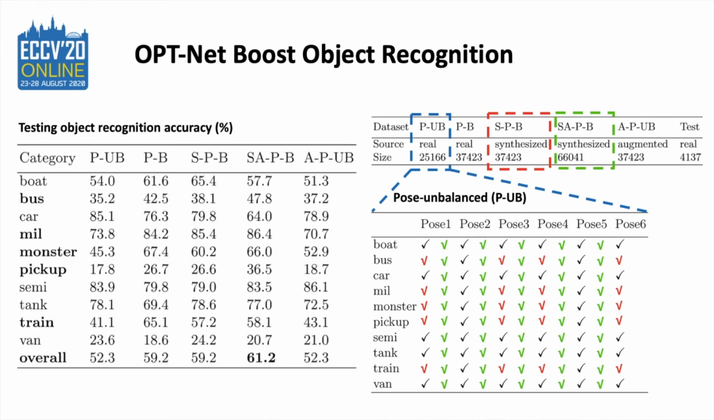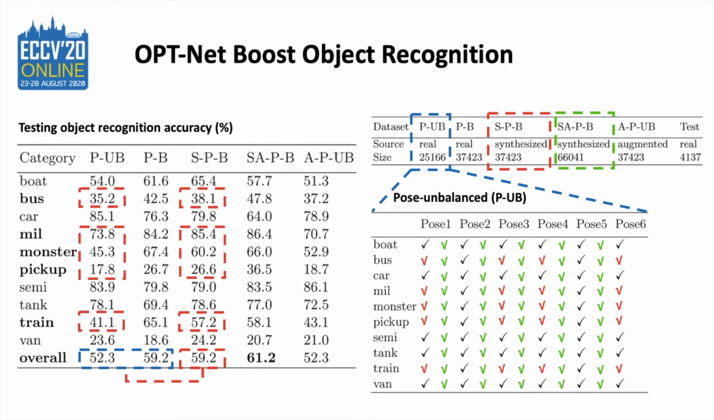The original gap due to missing poses is nearly 7%. OPTNet fills this gap, which shows the synthesized missing pose images can improve the performance of object recognition. Specifically, the pose-vacant categories show significant improvement in accuracy. The comparison of SPB and APUB shows our pose augmentation is better than traditional augmentation. Because OPTNet can continually synthesize interpolated new poses, SAPB performs even better than the PB set, achieving the highest improvement.